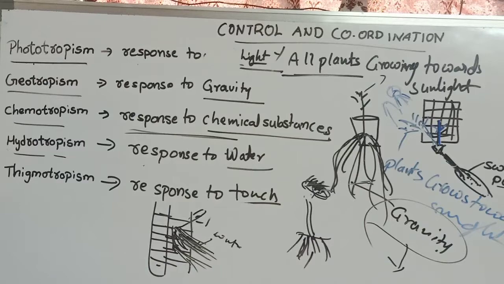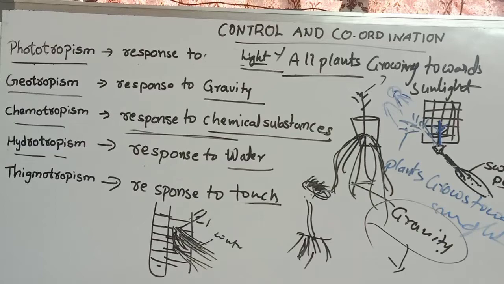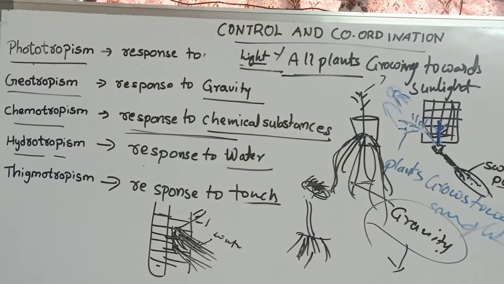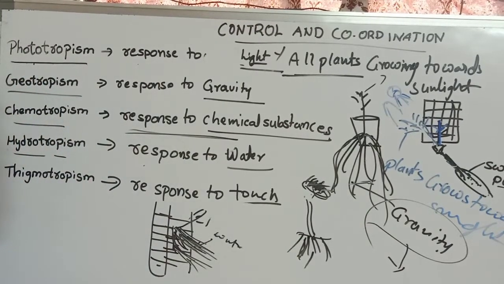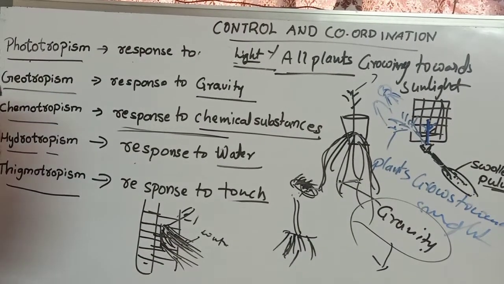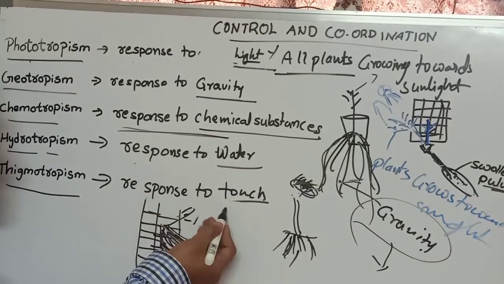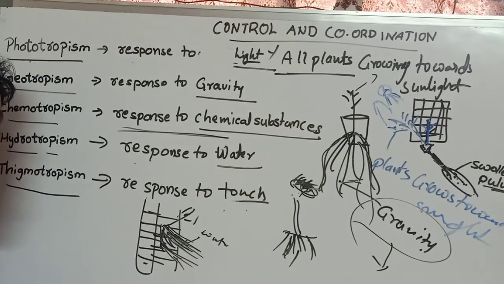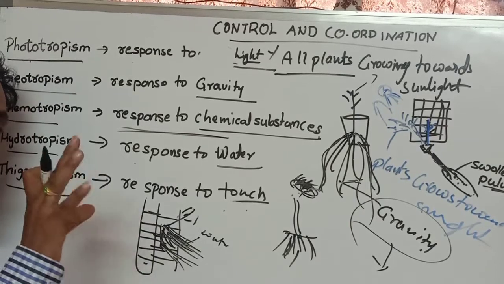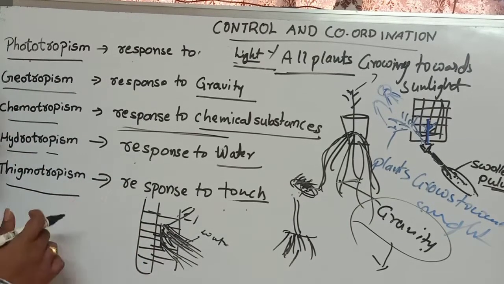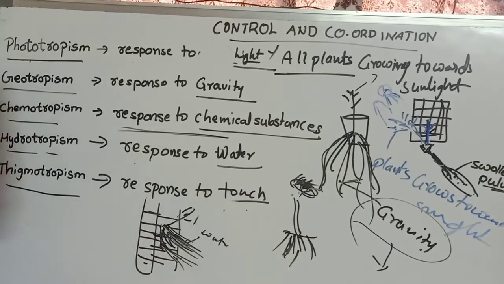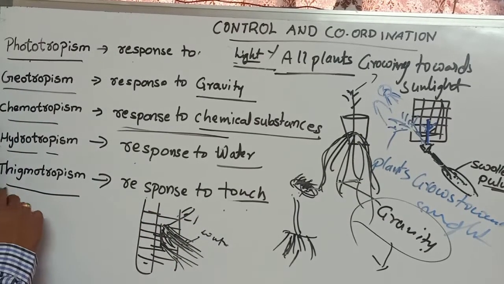After hydrotropism, next one is thigmotropism. Already we learnt about the touch me not plant. Under any mechanical stress, for example, the touch me not plant shows a response to touch. That is thigmotropism.